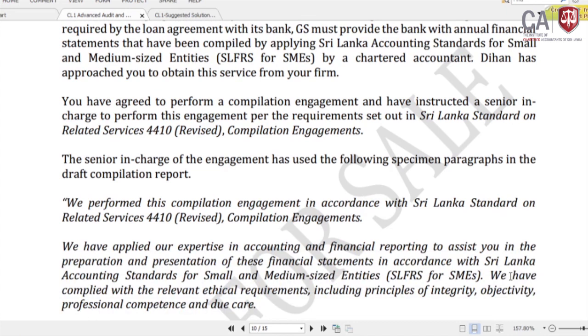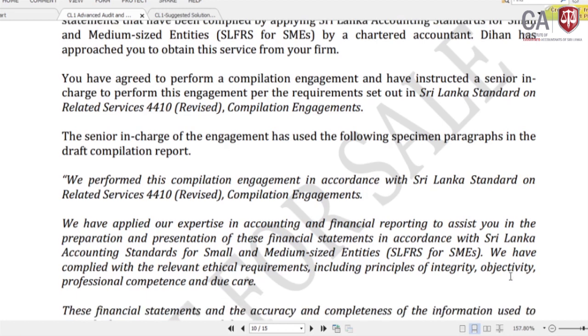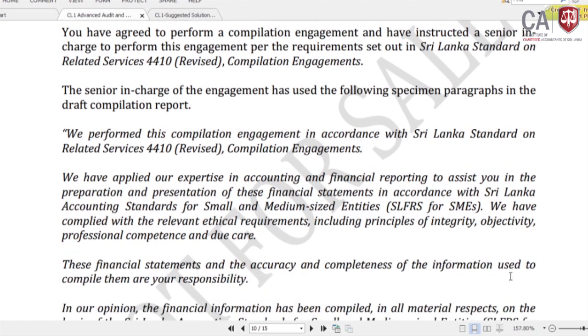We perform this compilation engagement in accordance with the Sri Lanka Standard on Related Services compilation engagement. We have applied our expertise in accounting and financial reporting to assist you in the preparation and presentation of these financial statements in accordance with the Sri Lanka Accounting Standard for Small and Medium-sized Entities.